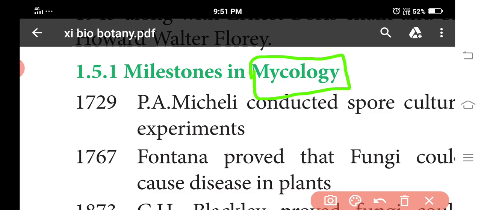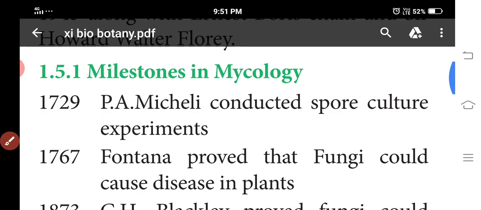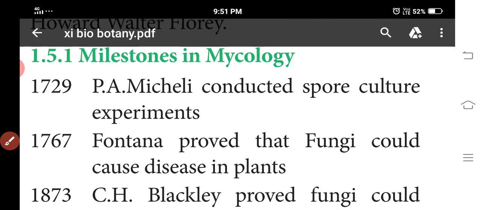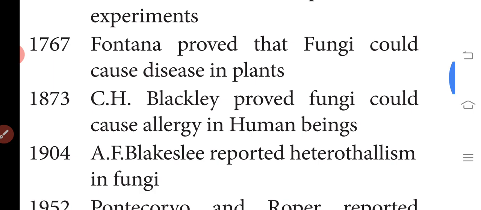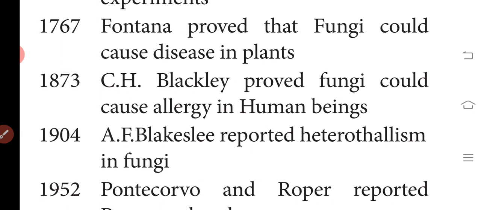Understand? In 1729 Micheli conducted spore culture experiments, and Fontana proved that fungi cause disease in plants. Blackley proved that fungi could cause allergy in human beings. Some medicines can cause allergy.